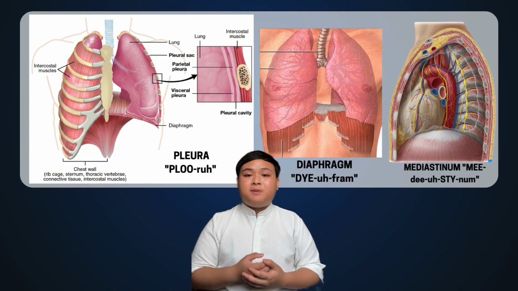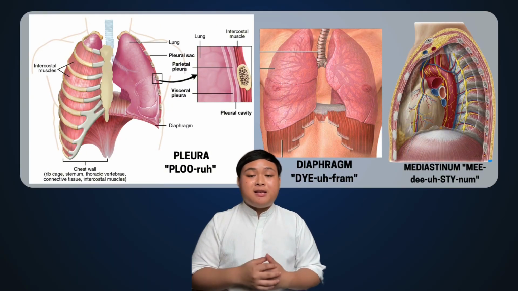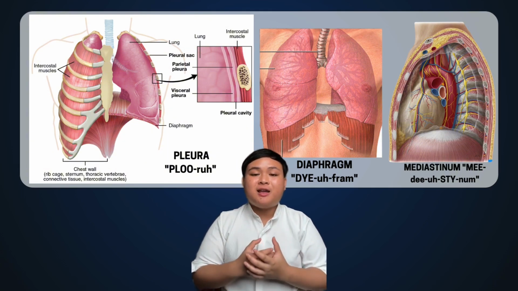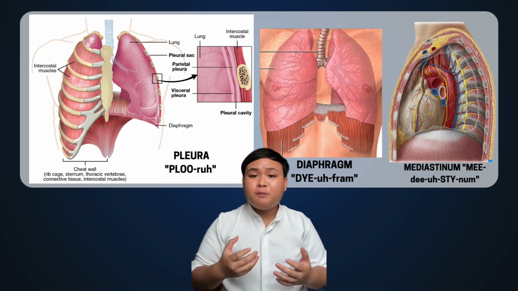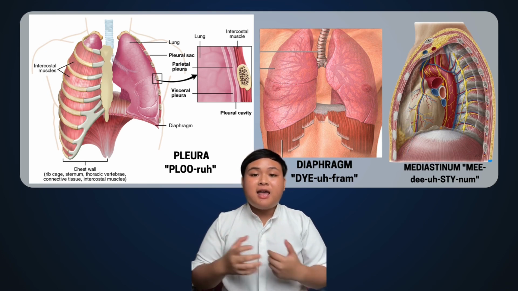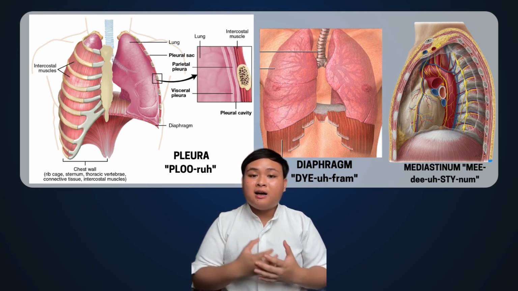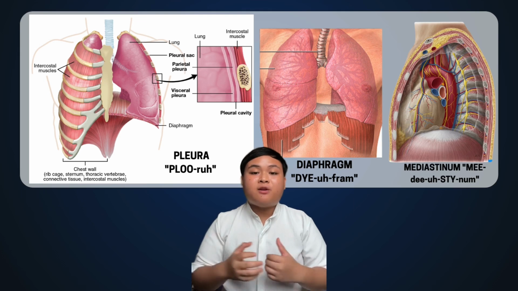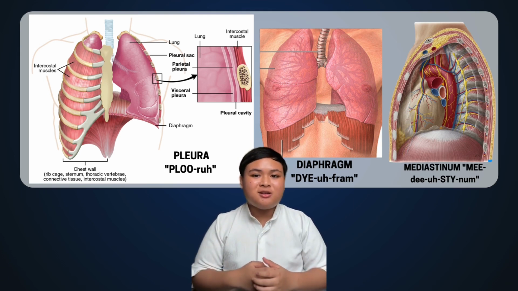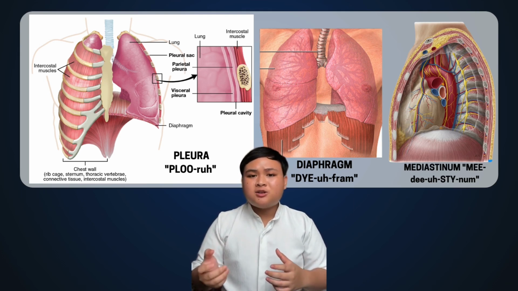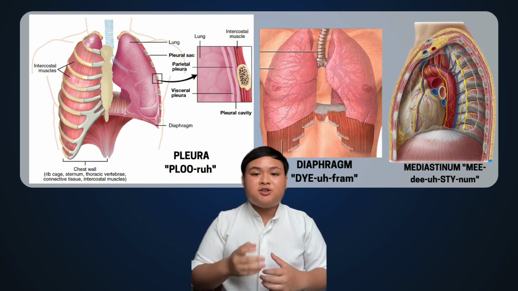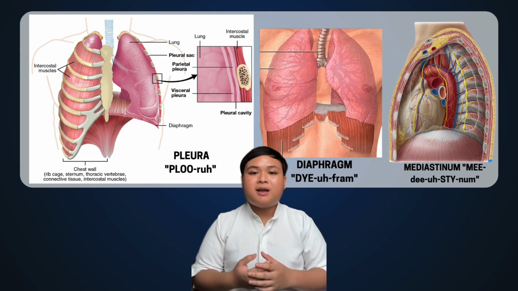Now, I would like to explain a bit about the other structures like the mediastinum, the pleura, and the diaphragm. The mediastinum is the central area of the chest located between the 2 pleural sacs that surround the lungs and contains vital structures like the heart, trachea, esophagus, and the major blood vessels. It is divided into the superior mediastinum, which extends from the top of the chest to the sternal angle, and the inferior mediastinum, which stretches down to the diaphragm. The inferior mediastinum is further divided into 3 regions: the anterior, middle, and posterior mediastinum.